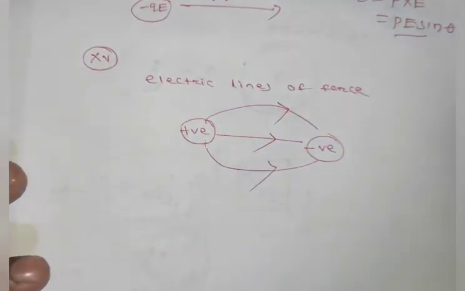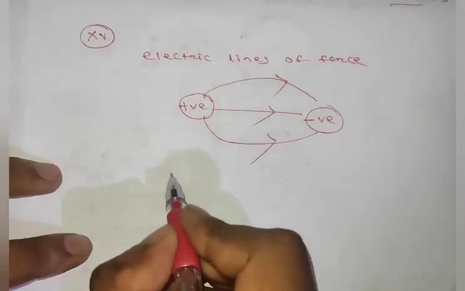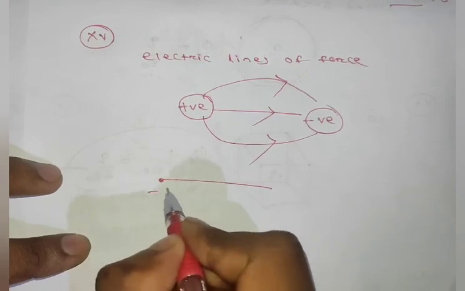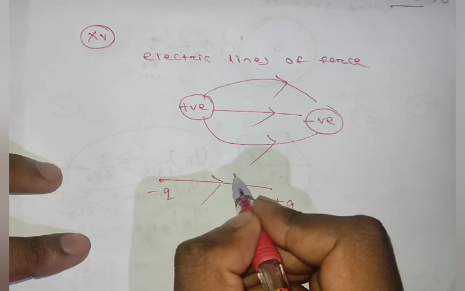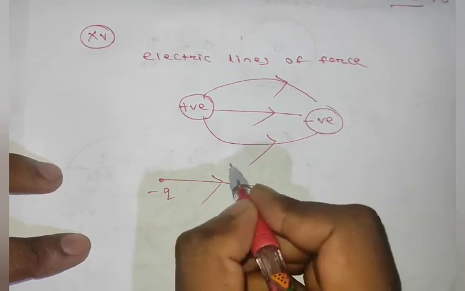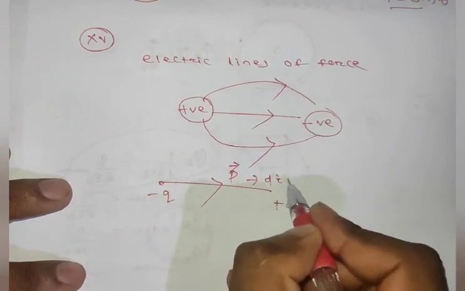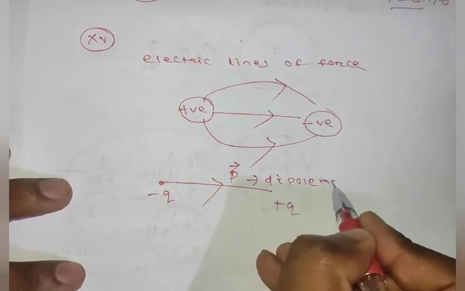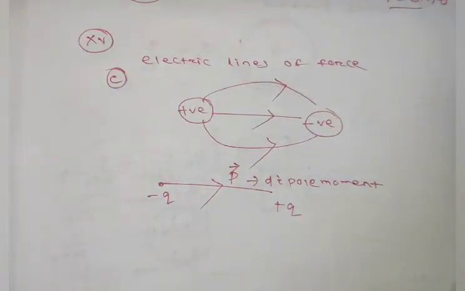So electric lines of force have a direction from positive to negative, but the dipole moment vector is always directed from the minus q charge to the plus q charge. So the correct option will be option C. It is clear.